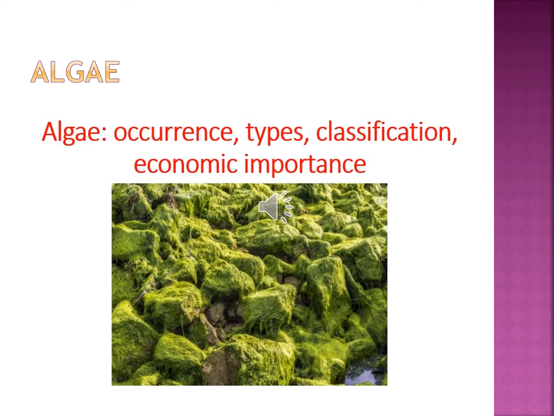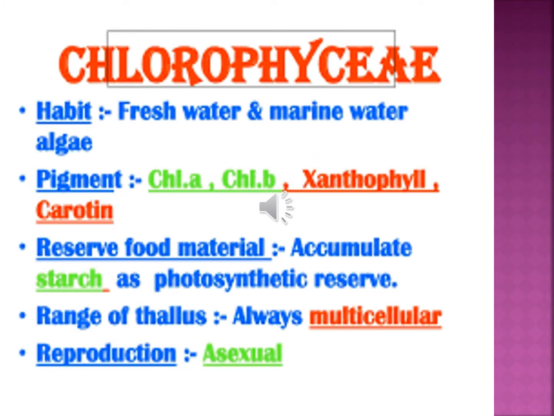Look at this picture. This is an algae. It has the green pigment. Chlorophyceae is one of the algae. These algae have the green pigment, that's why they are called Chlorophyceae. Habitat: freshwater and marine water algae. Pigments: chlorophyll a, chlorophyll b, xanthophyll, carotene. Reserve food material: starch only. Range of thallus: always multicellular. Reproduction: asexual method.